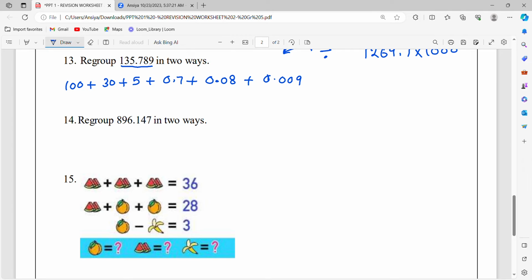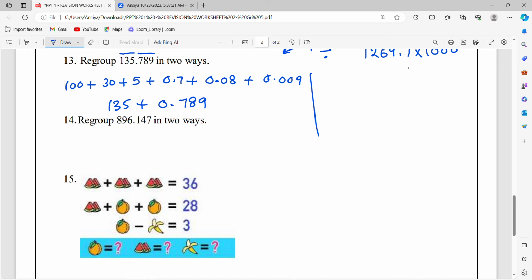Okay, now one more way. I will just show you. There are many options. I will just show you one way. You collect all the numbers before the decimal point. Also, you collect all the numbers after the decimal point. This is an easy way of regrouping. Again, I am telling there are enough ways.